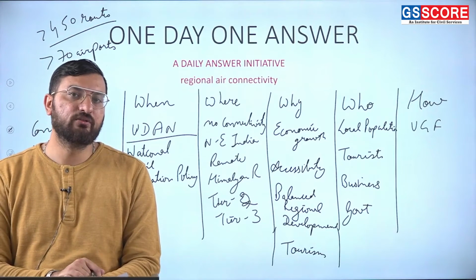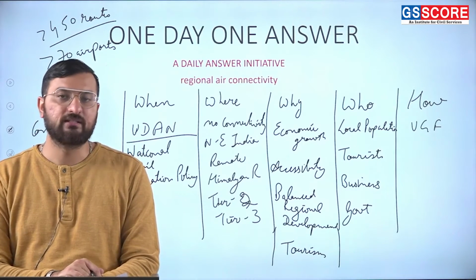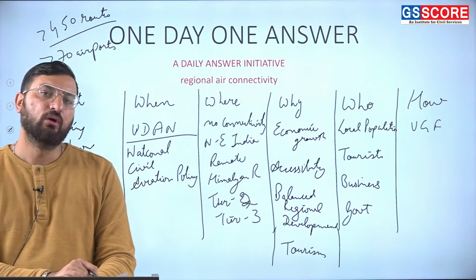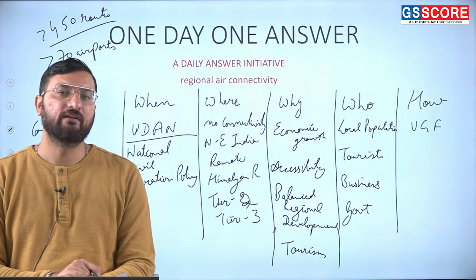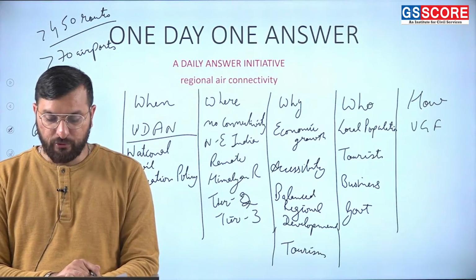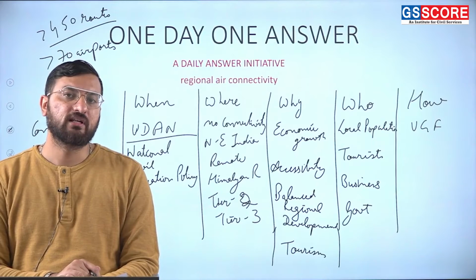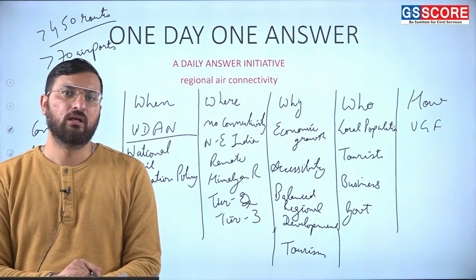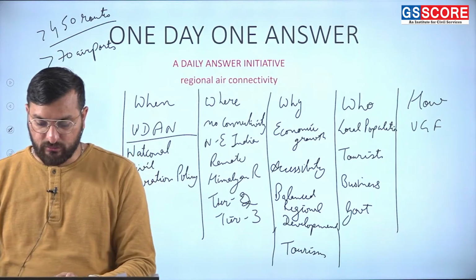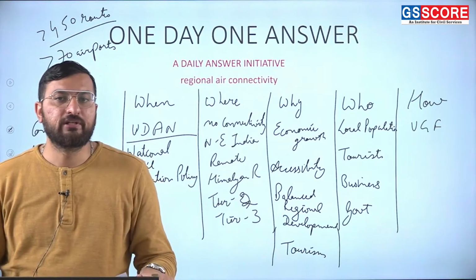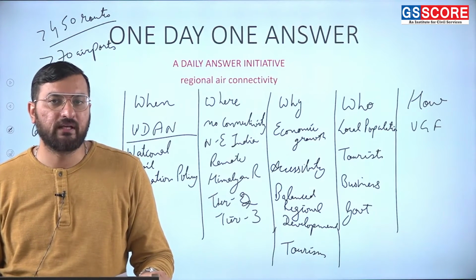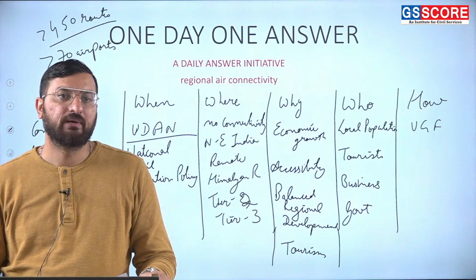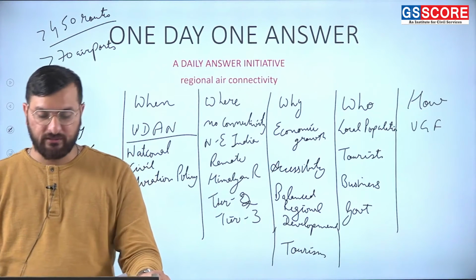Subsidy revisions should be there. Government should give better subsidies to the airlines as they are facing losses due to this scheme. And also, government should promote FDI, foreign investment, in these sectors. Promotion of tourism will be there. If regional connectivity is improved, it will give a boost to local tourism, local artifacts, local monuments, and local infrastructure also. The public-private partnership model should be followed in developing the infrastructure. Government should give funds and the private companies will make the infrastructure.